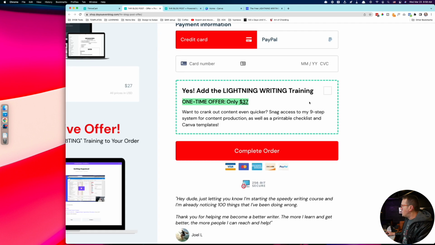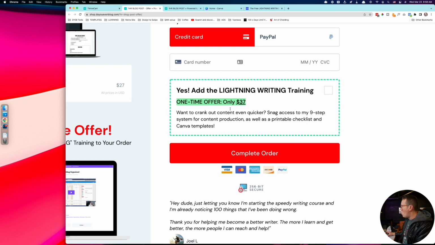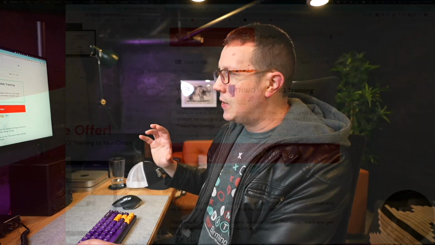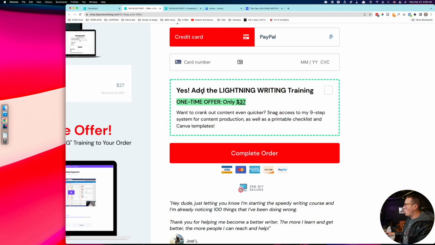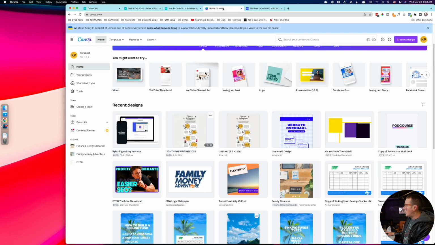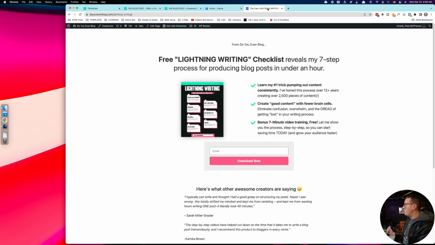And I had a little upsell called Lightning Writing. This walks people through my process of creating content, all content. I have a little step-by-step that I do for pretty much everything, so it walks people through it. It was okay. There was a template, a checklist, if you will, actually. And then there was a course with 4 or 5 mini videos. It was very small. And I actually retooled it, right?